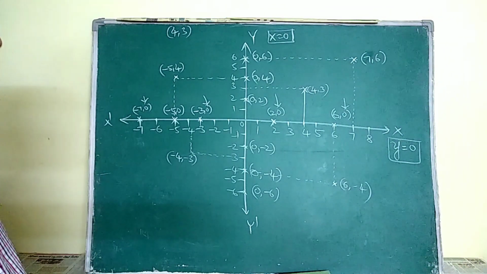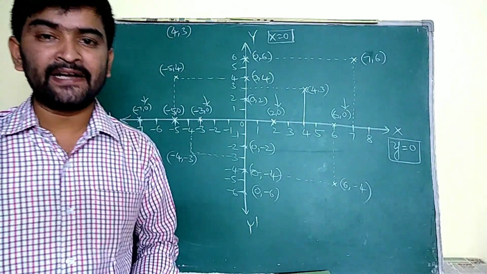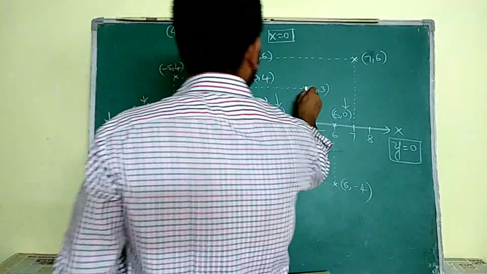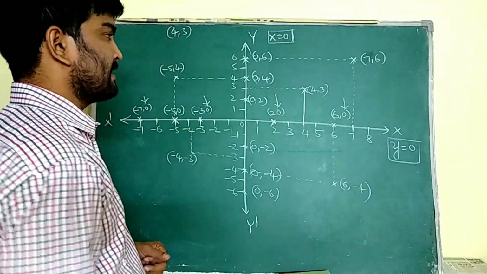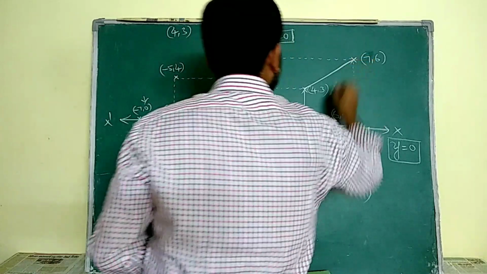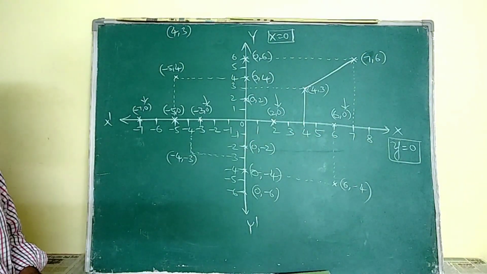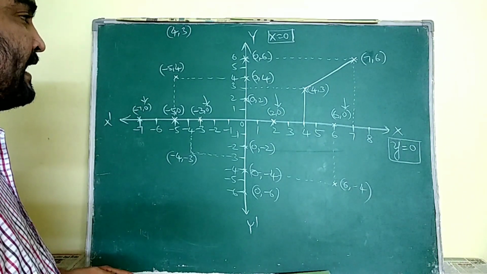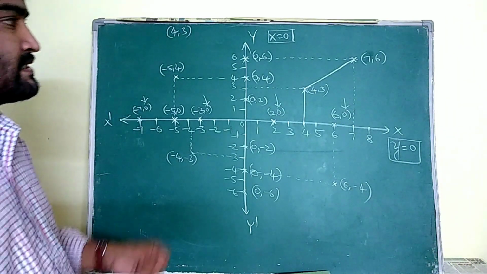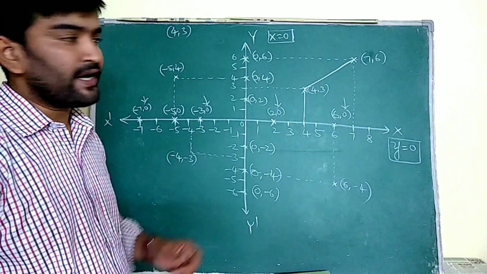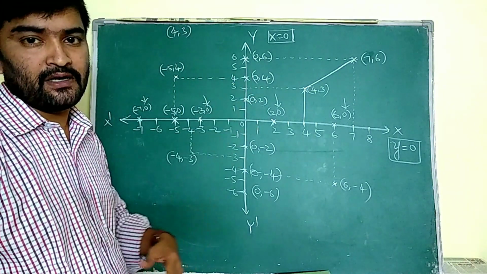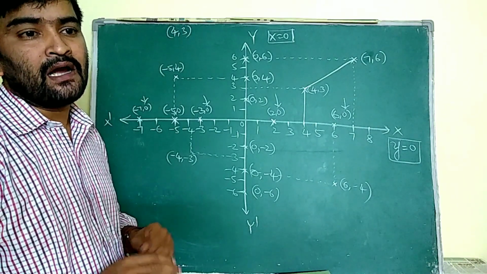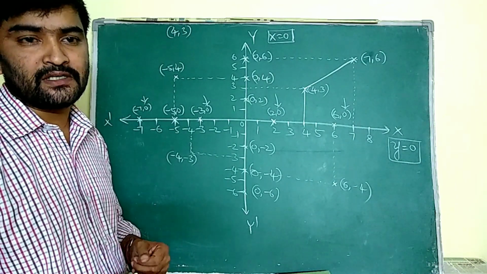Then after that I have to find the distance between 2 points. See here, 4 comma 3 is one point and 7 comma 6 is another point. What is the distance between these two? I have to find it. For that we are going to discuss the formulas, and how to find the distance between 2 points, if they are located anywhere in the coordinate plane or on the same line. I am going to discuss that now.